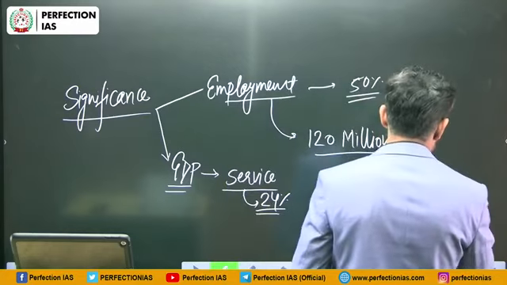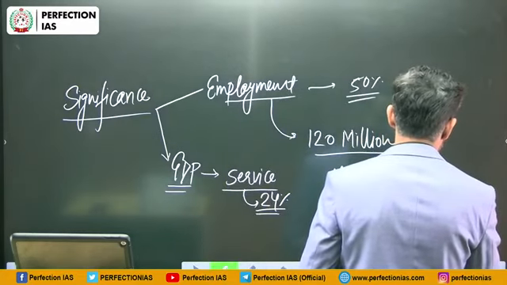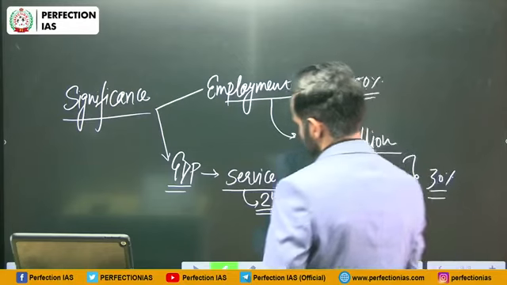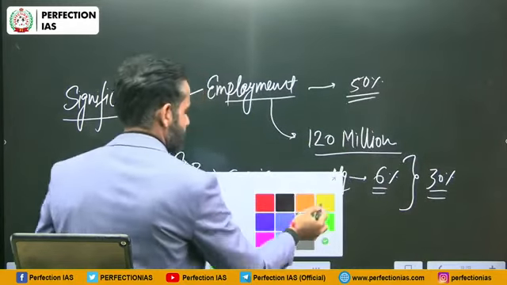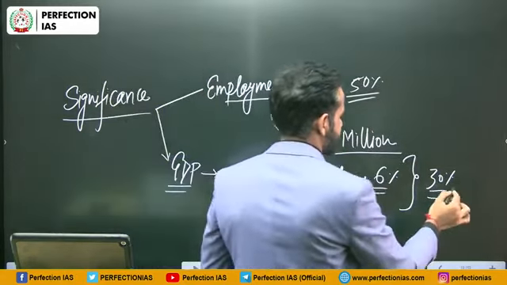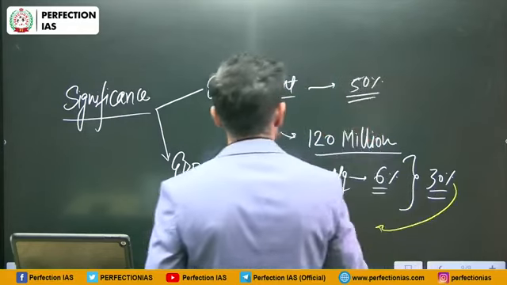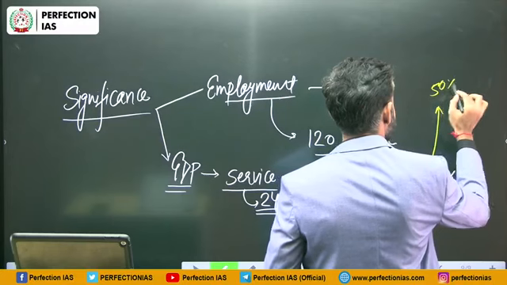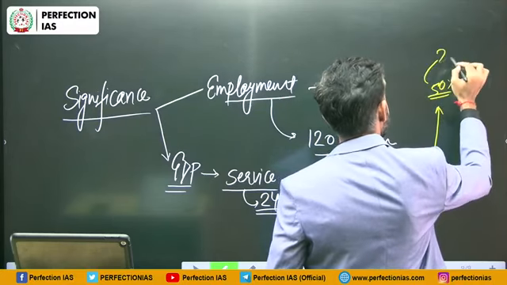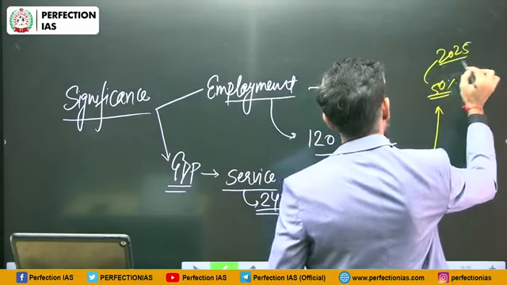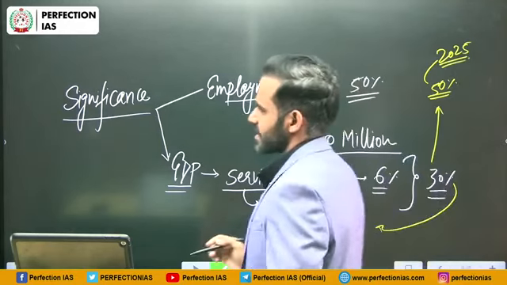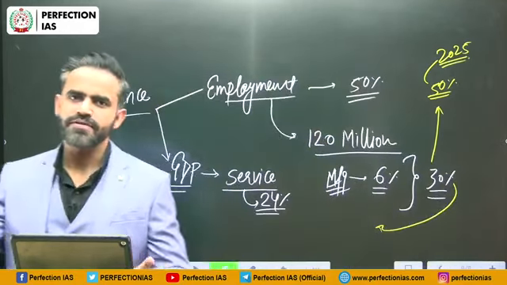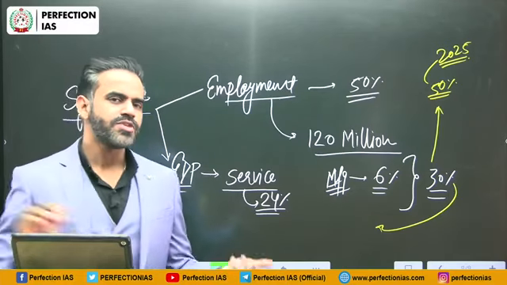That means as of now the contribution of the MSME sector is roughly 30%. It should be noted that the government has kept a target of taking this 30% to 50% by 2025. That means the MSME sector is going to contribute roughly half of our GDP by 2025.